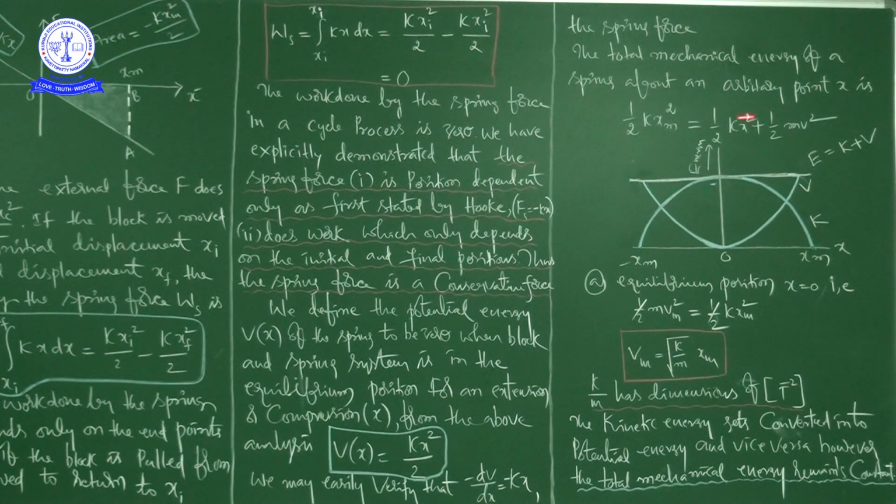After that we also wrote an expression for the total mechanical energy of a spring about an arbitrary point x, this is the expression, right? Afterwards at equilibrium position x is equal to 0, then you can write this one. This is the derivation, this is the expression for the maximum speed of a block. Vm is equal to square root of k by m into xm. This is the dimensional formula of k by m. This is the statement of the law of conservation of mechanical energy again, which is that total mechanical energy remains constant.